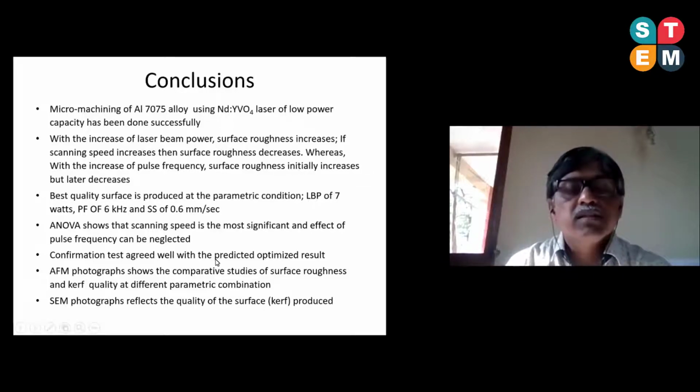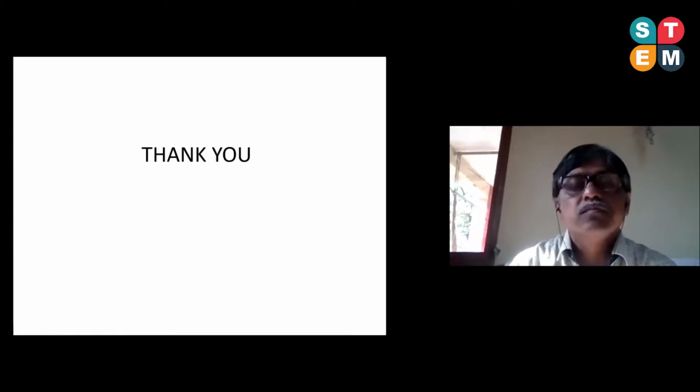Then the confirmation test agreed well with the predicted optimization results. Then some FM photographs show the comparative studies of surface roughness and the curve quality at the different parametric combinations. Also, the same photographs reflect the quality of the surface or curve produced.